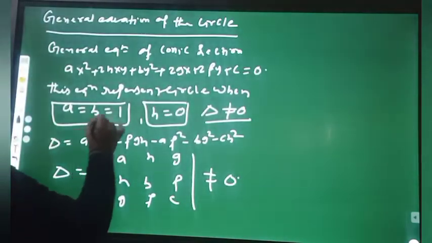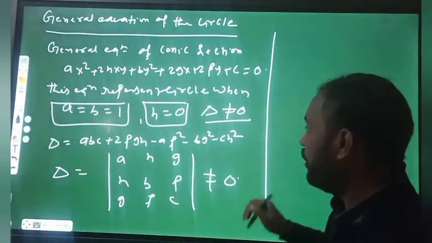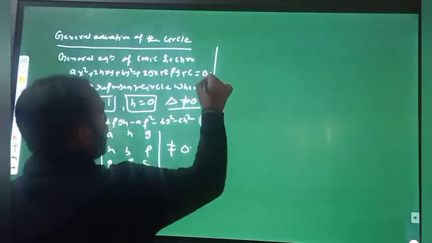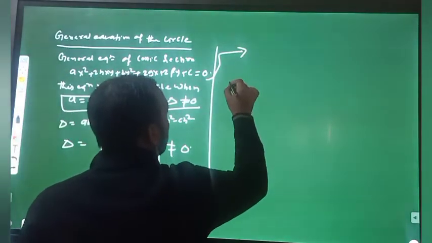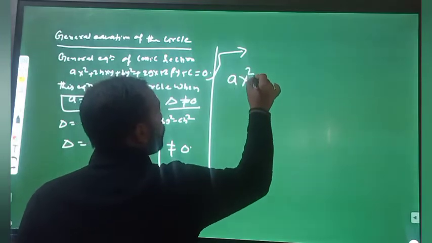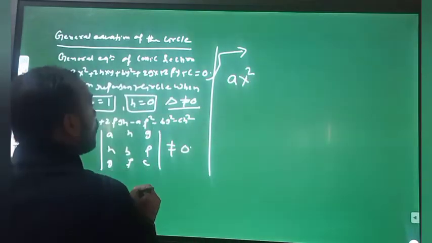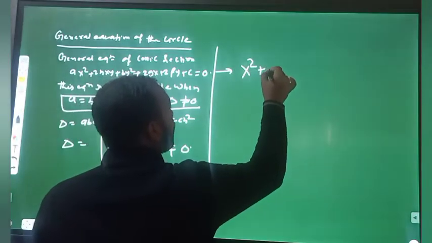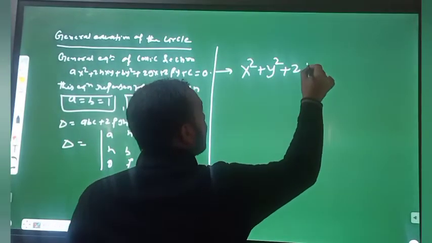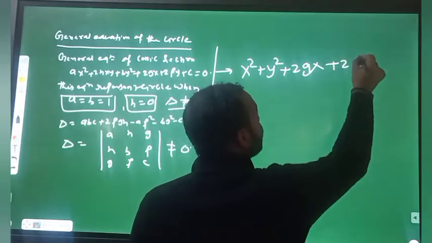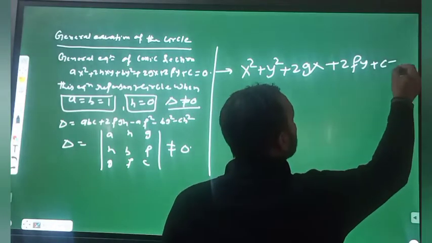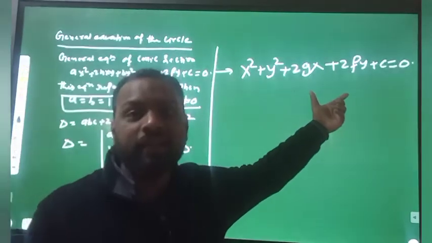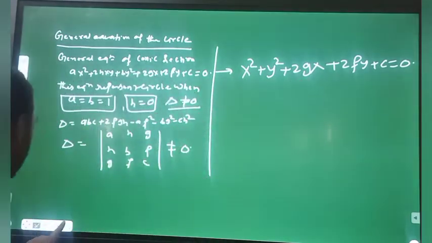So this equation can be transformed for the circle to x square plus y square plus 2gx plus 2fy plus c equal to 0. Now we will characterize the center and radius of this circle in the next slide.